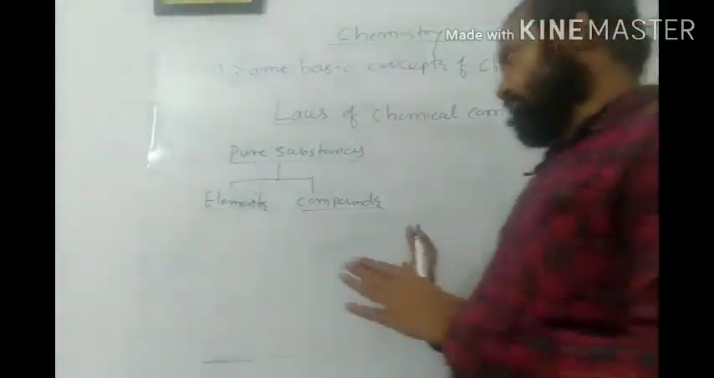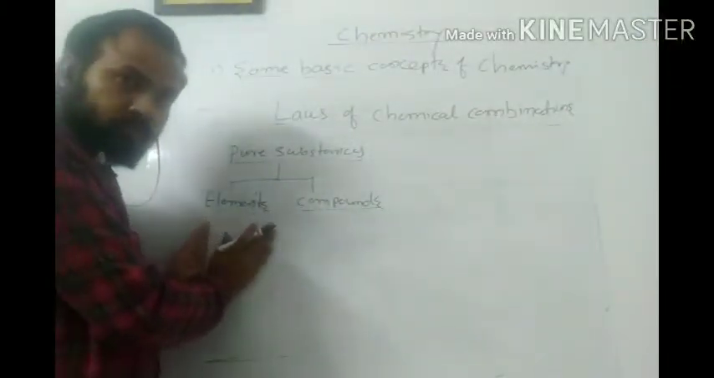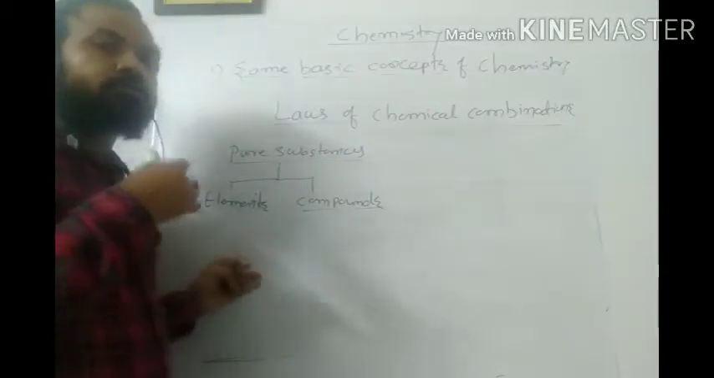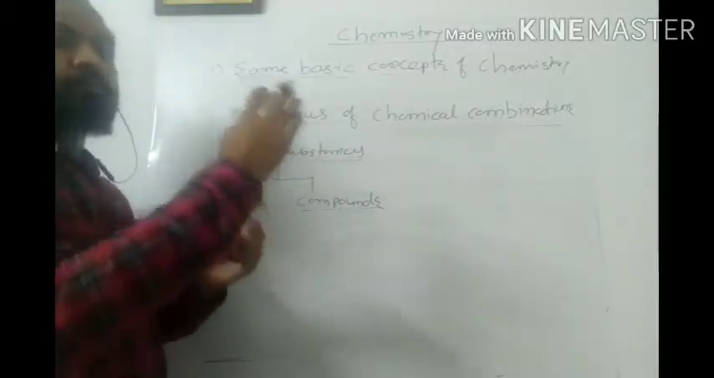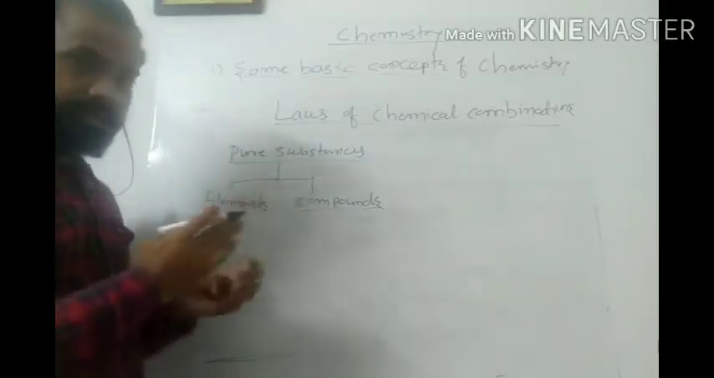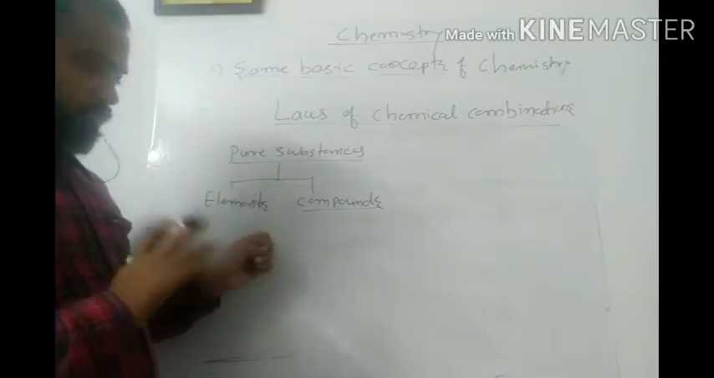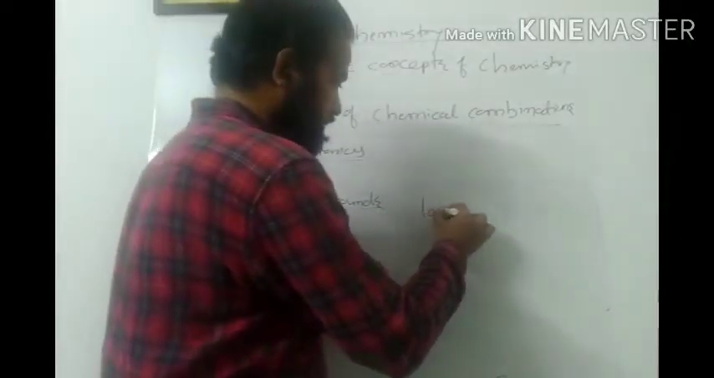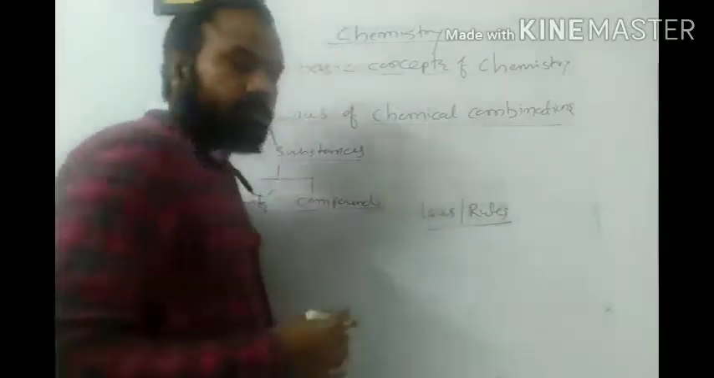Means if I want to get the compounds from the mixing of elements, how do I mix it? I have to mix it through chemical means by a fixed ratio of weight and volume. So in order to decide that fixed ratio of this particular chemical means, I have to use some laws. Or we commonly call this as rules in our day-to-day language.